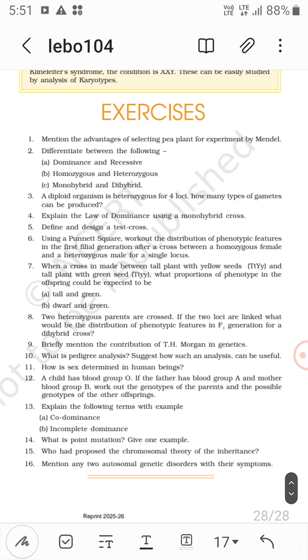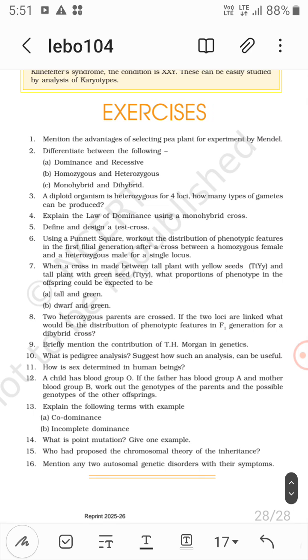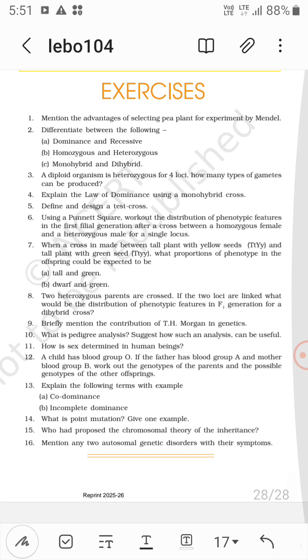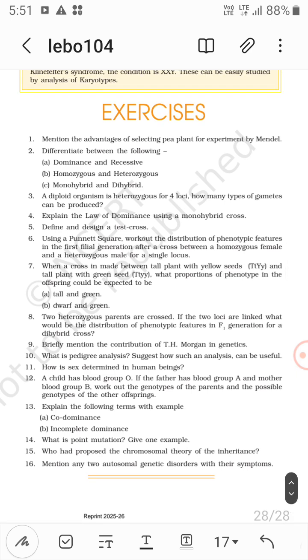Explain the following terms with examples: codominance and incomplete dominance. Codominance means both the alleles express themselves, like in blood group AB. When IA and IB cross, AB is the codominance. So this is how you can remember it.